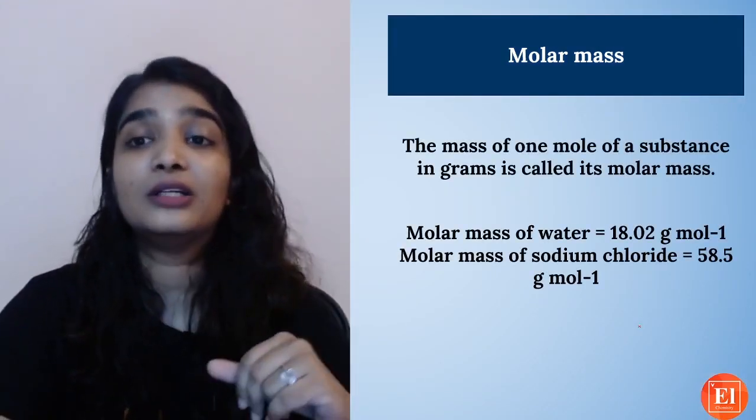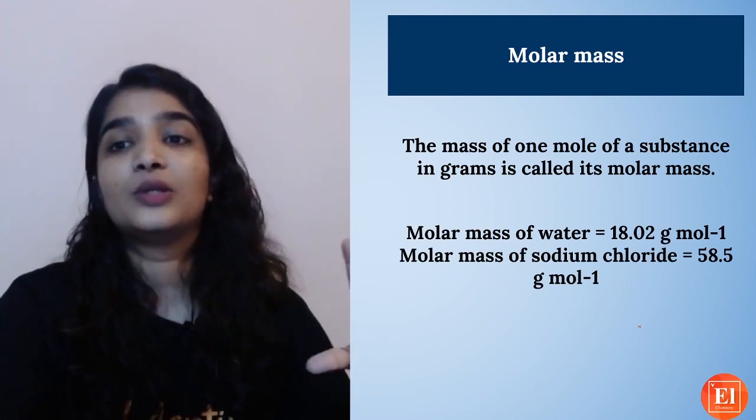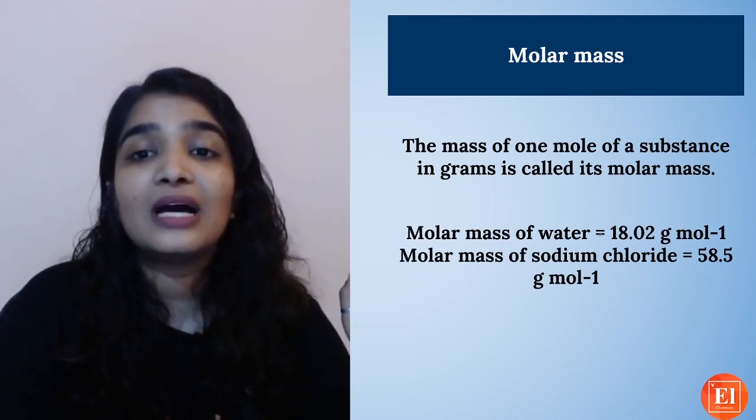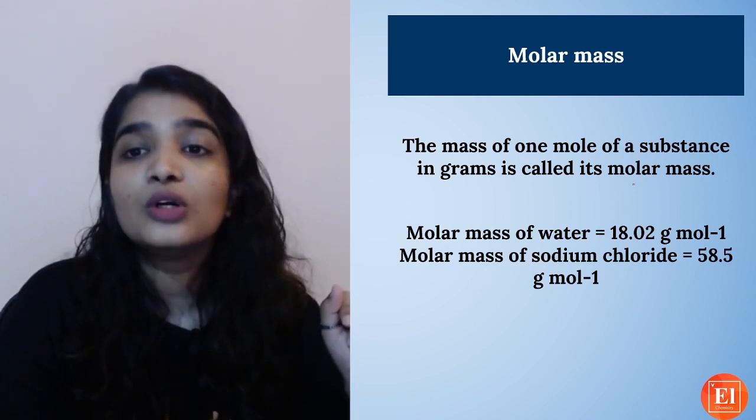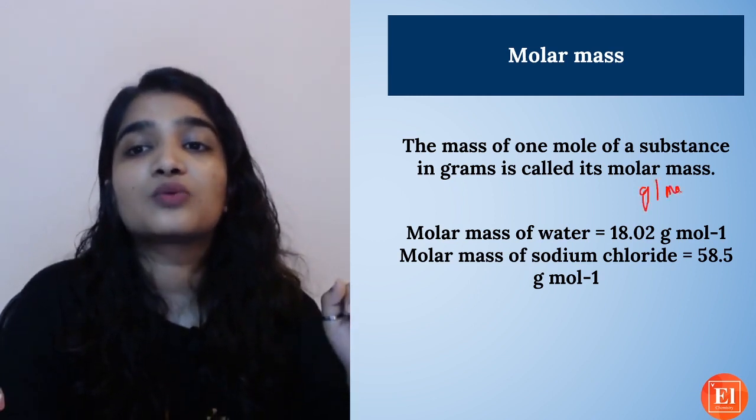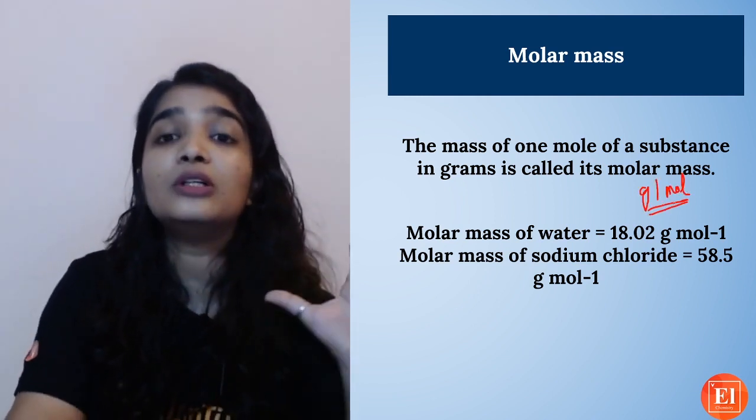Molar mass of water is equal to 18.02 gram per mole. As this is for one mole, you use gram per mole. This will be the unit for the molar mass.